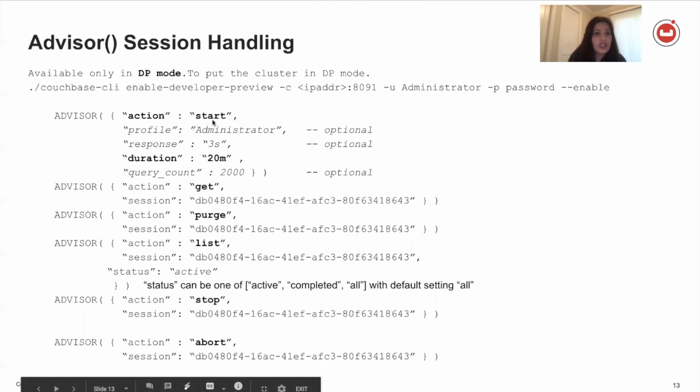You start, you monitor the administrator, you monitor all the queries which run for longer than 3 seconds, and you do this for exactly 20 minutes. And the query count at most should be 2000. When you do this, it will asynchronously keep running in the background, but it will give you a session ID. Say you come back next day and want all the recommendations for this session ID. Then you can say action get session is so and so. It will give you all the recommendations for all the queries that came in.